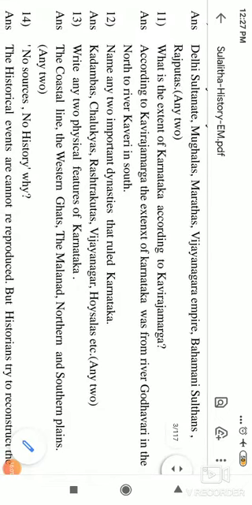But the book says first Kaveri in the south to Godavari in the north. Please, if you write that way also, marks are given. Name any two important dynasties that ruled Karnataka.